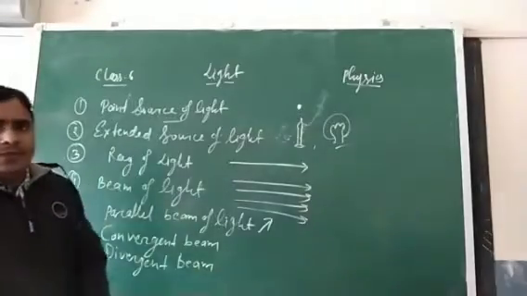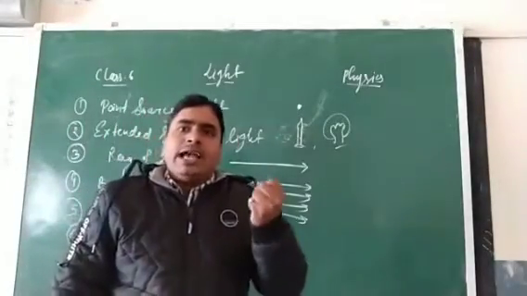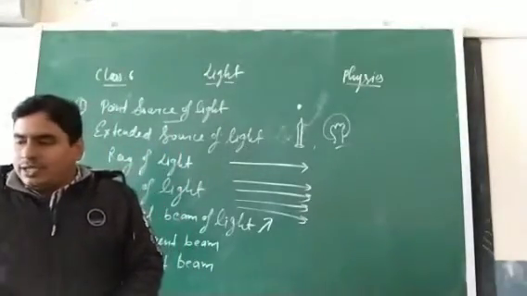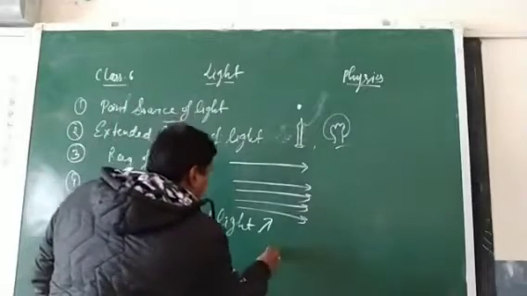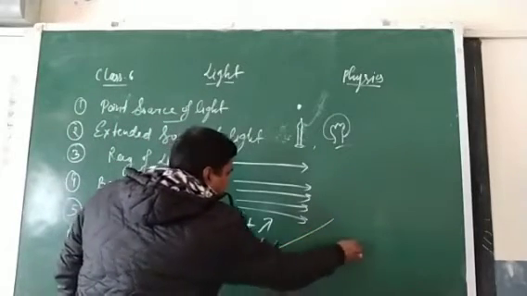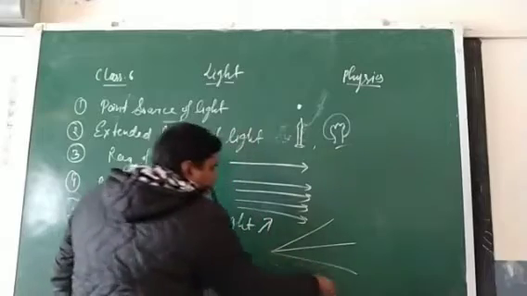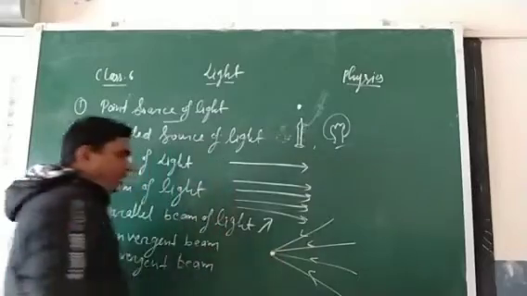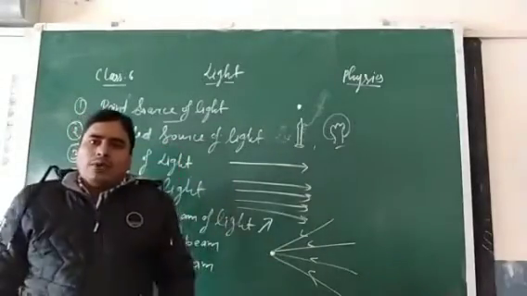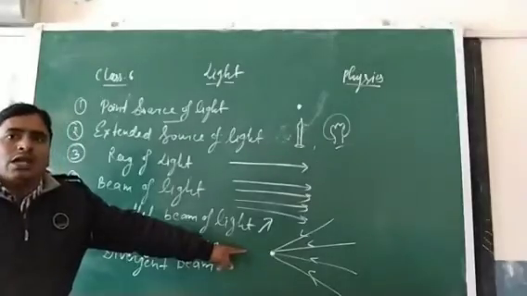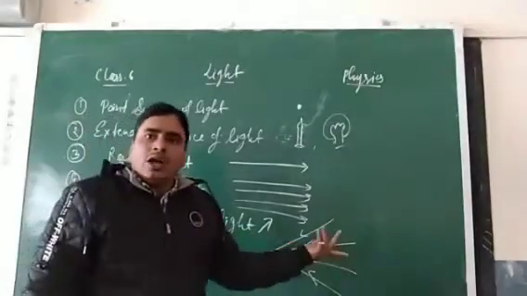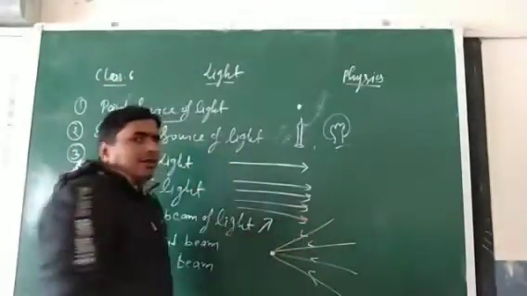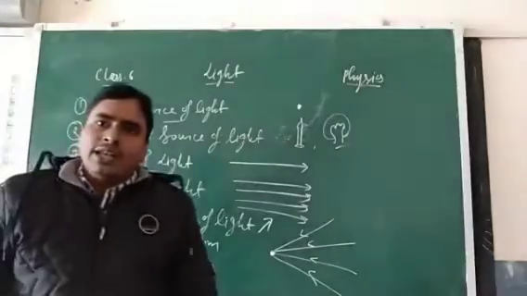Next one, convergent beam. Convergent means when the light rays coming from a source converge to a single point, whether they are parallel or not parallel. This is the convergent beam: when light rays coming from a source meet on a single point. So these rays are called a convergent beam. Either parallel or not parallel, by using a lens or a mirror, they will converge to a single point.